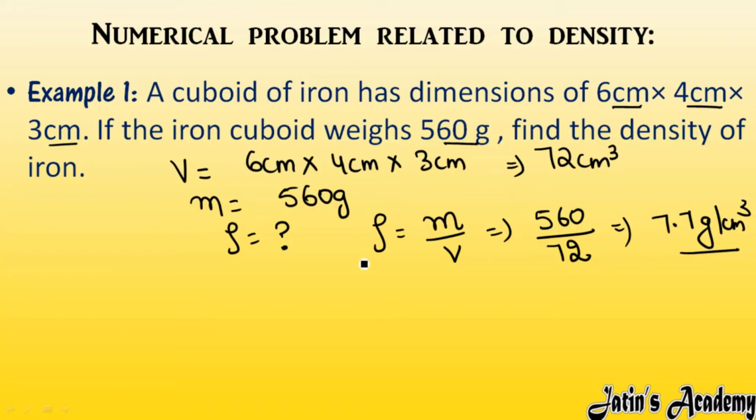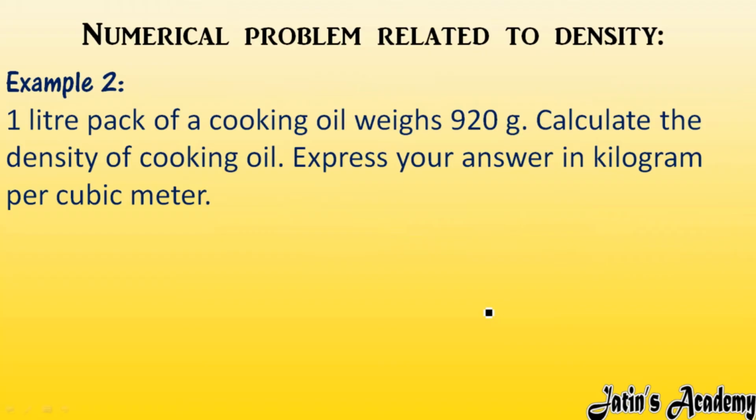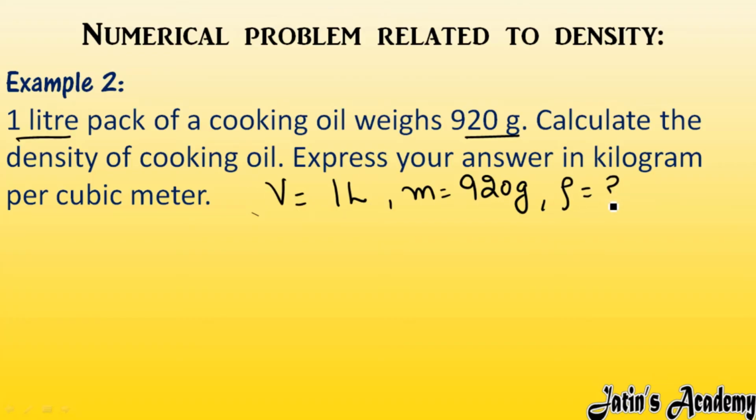So this way you can easily calculate the density of any object by using its mass and its volume. Next we are having second example. 1 liter pack of cooking oil. 1 liter means here we are given with volume. So volume is 1 liter. Weighs 920 gram. So here mass is also given, 920 gram. Calculate the density of cooking oil. Express your answer in kilogram per cubic meter. Means I have to calculate the density in kilogram per meter cube.